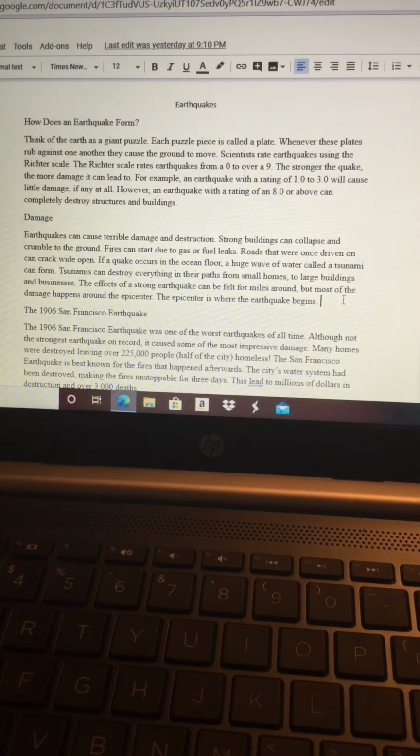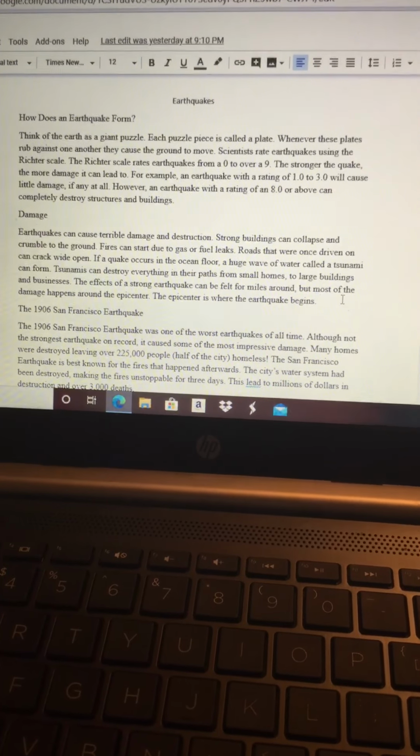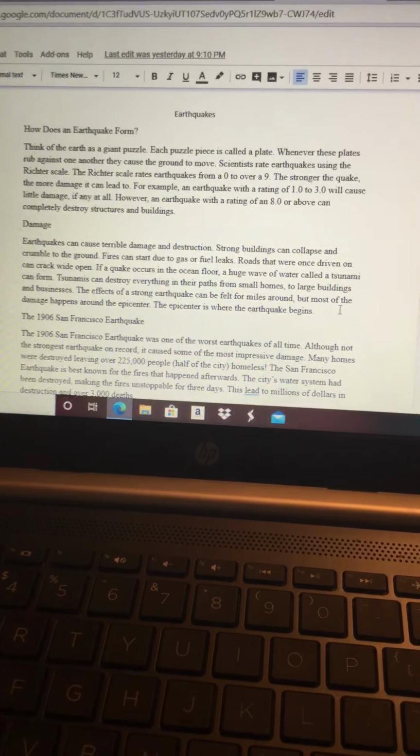So if you put text structure description, I have returned the assignment to you so you could go back in and change it. It's not for a grade, just for a daily classwork.